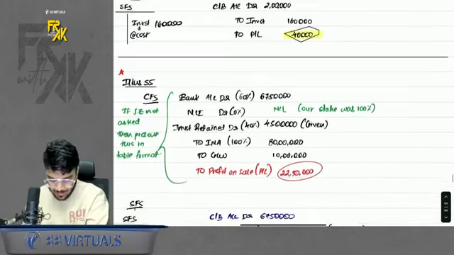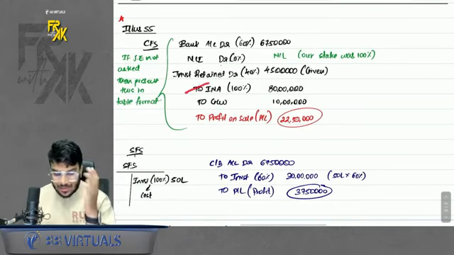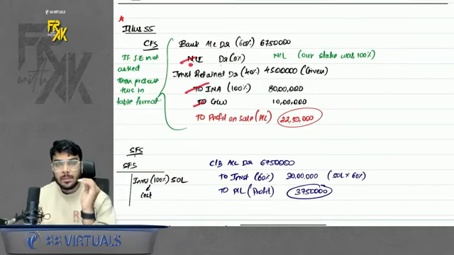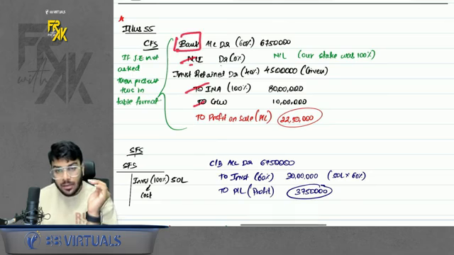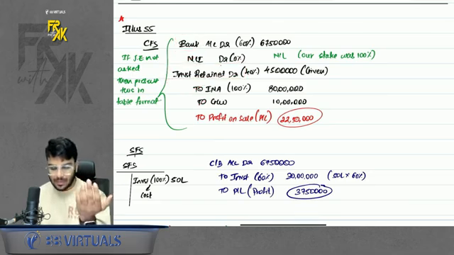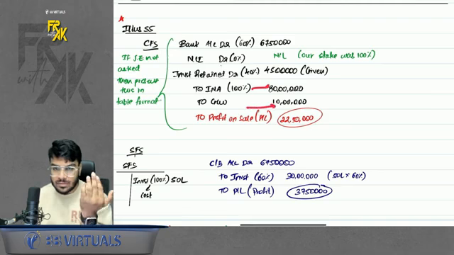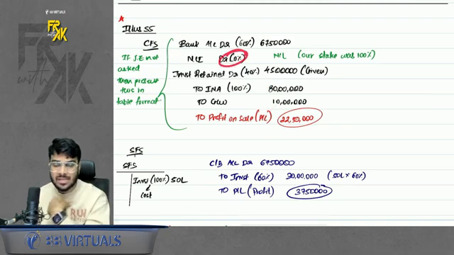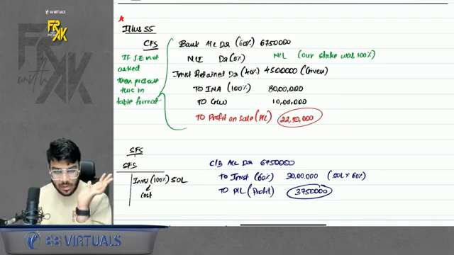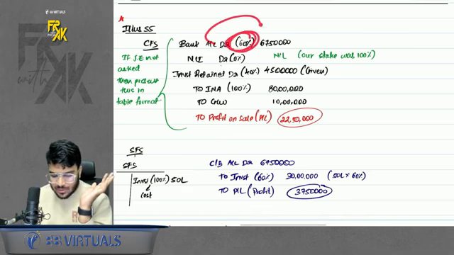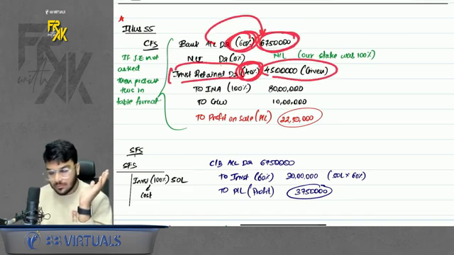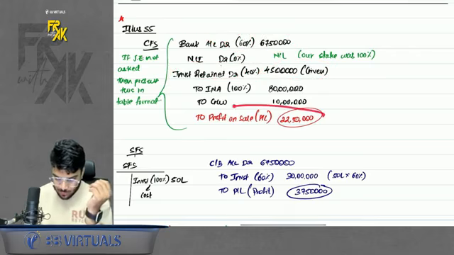Just try to pass the entry first. Control gone. So INA remove, goodwill remove, NCI remove. Because you are selling, bank account debit. And if you are retaining any stake, investment retained account debit. Simple. Now fill in the blanks. INA was given, goodwill was given. NCI will be nil because my stake was 100%, so NCI stake was 0%. I have sold 60%, so I will receive money for 60%. Balance 40% I have retained. Difference goes to profit and loss.